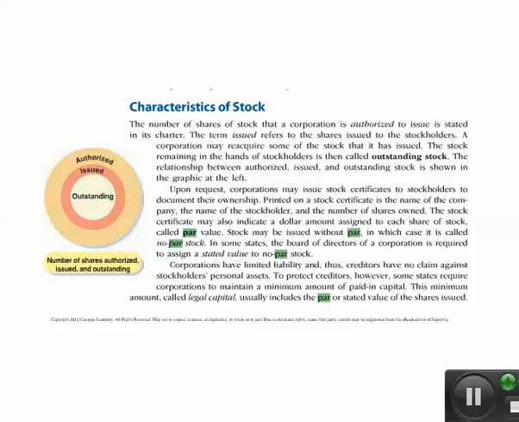So at the time I declare the dividend, I would say, okay, we are authorized 100,000, but we issued 10,000, but we have 2,000 in Treasury stock, which we do not pay a dividend on. So we're going to pay the dividend on the number of shares that are issued and outstanding. That's 8,000. Okay, so we have to figure out how many shares are outstanding. We'll deduct the Treasury stock.